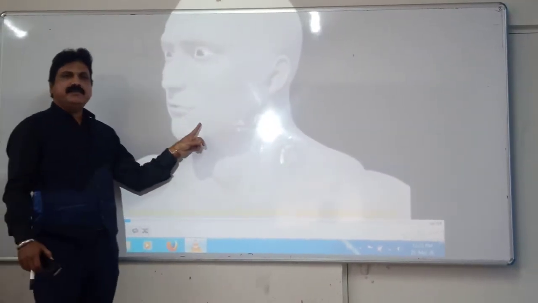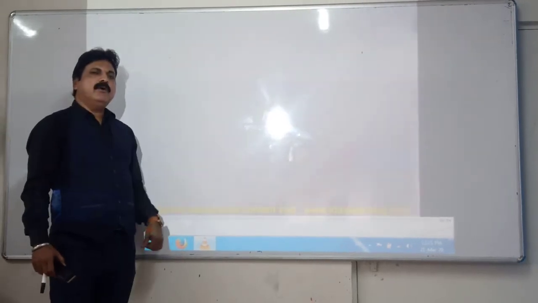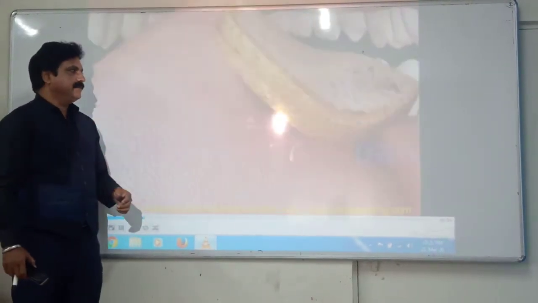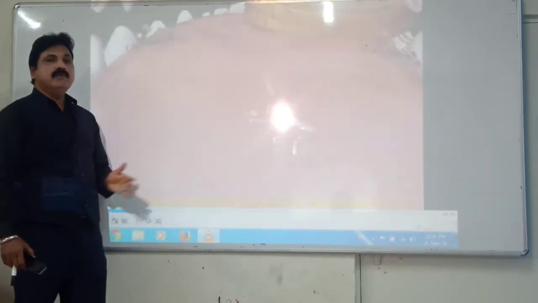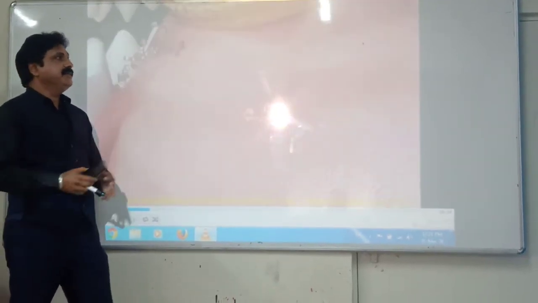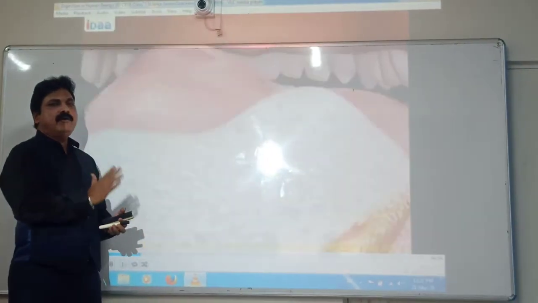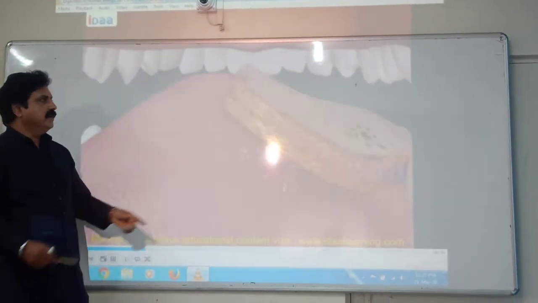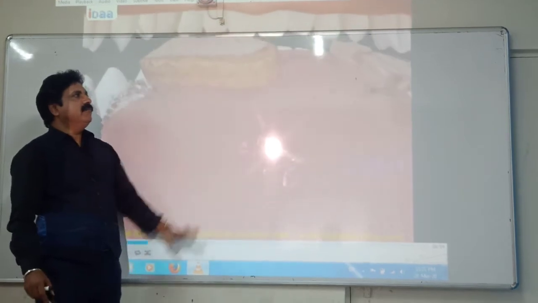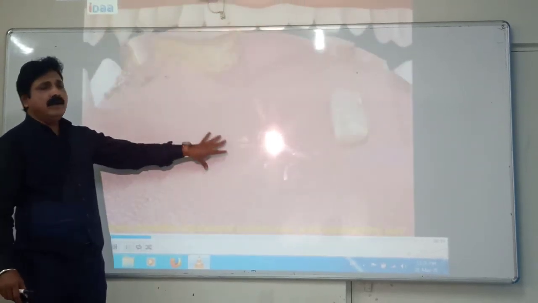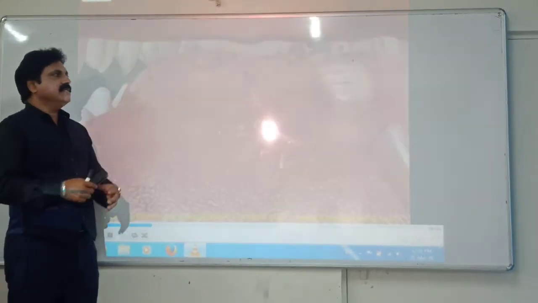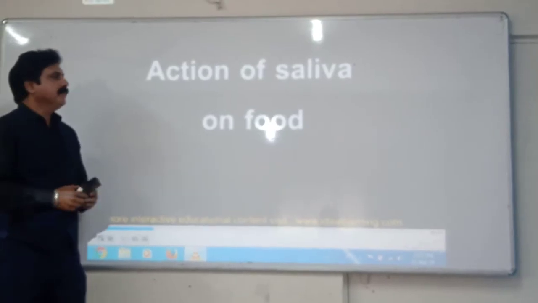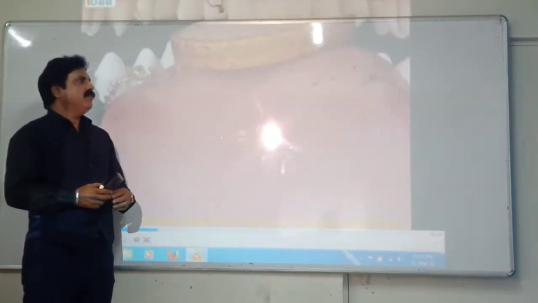Now this is the ingestion process, where the food is broken down into smaller pieces. It is masticated over there. You know, I used the word mastication. Mastication means the breaking of food into smaller pieces, during which your teeth are helpful in this process. Your tongue also plays an important role in grinding this food particle and mixing the saliva with the food. So action of saliva on the food takes place.